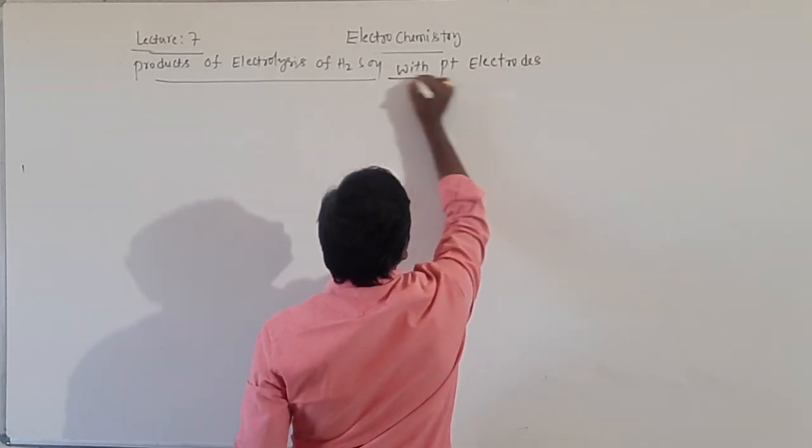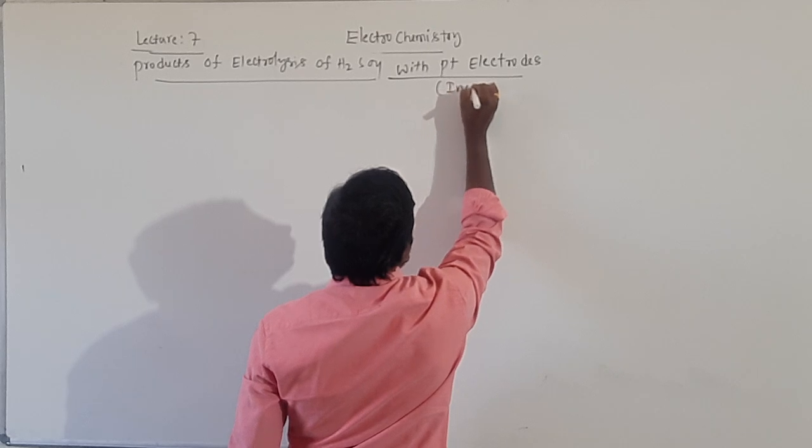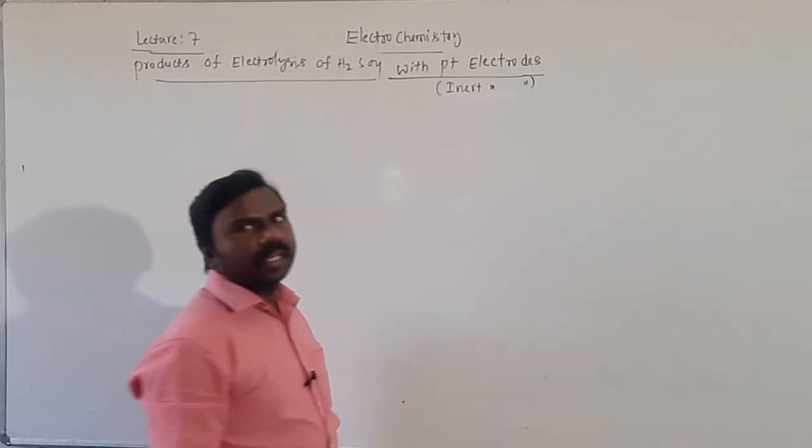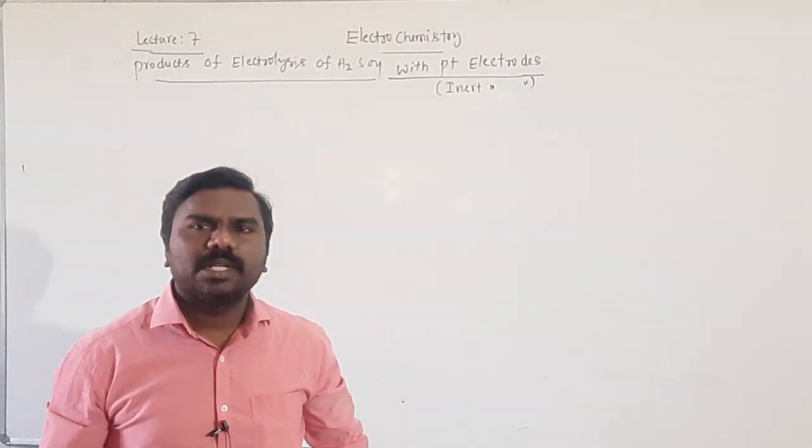Platinum electrode is an inert electrode, students. So what are the products?